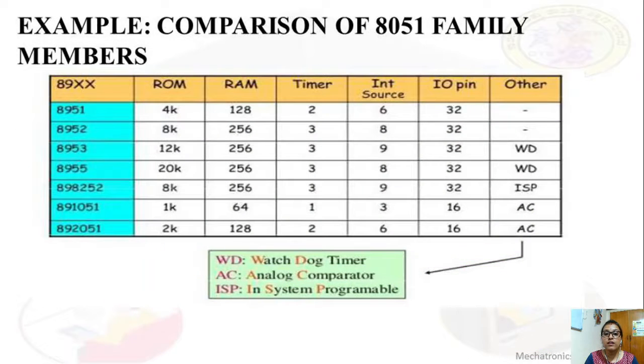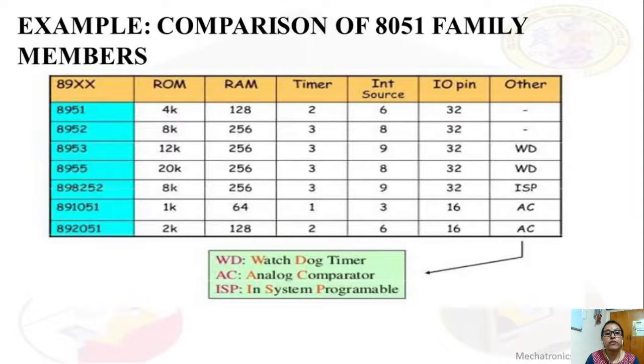So this is an example and comparison of 8051 family members. 89XX can be 51, 52, 53, 55, then 8252, 1051, 2051. These are different types of 89C family.